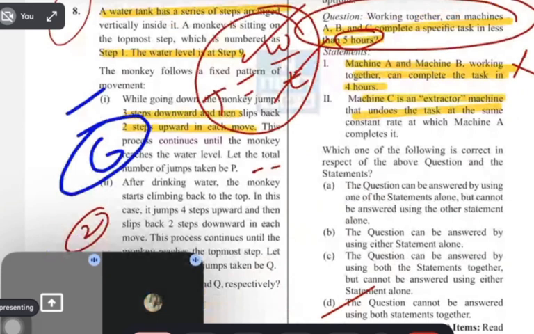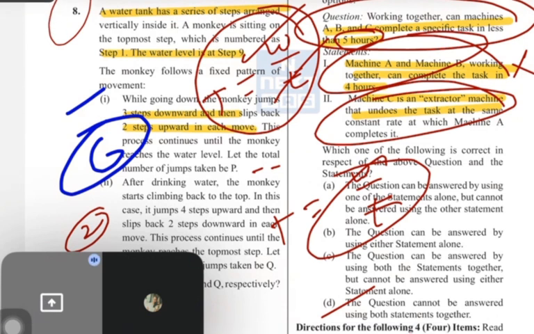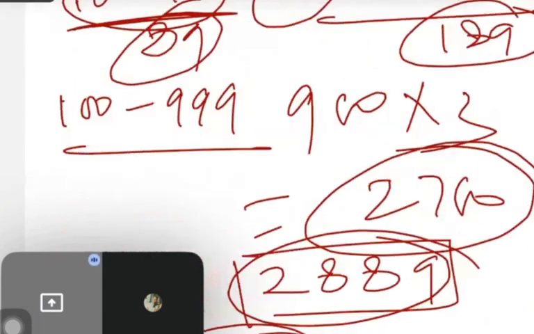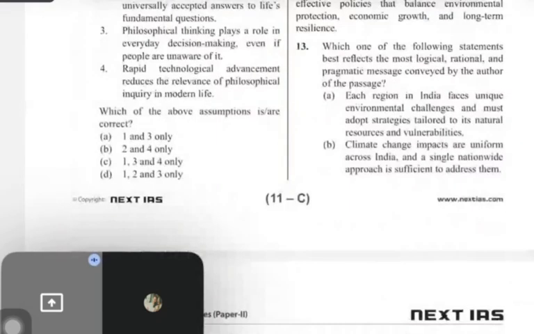Time equals work upon efficiency. Here nothing is given, nothing is given. How can I get the answer, guys? Because I have done a lot of practice, that's why I understand. But you guys have not done, so that's why you will take the time. You watch this video again, guys, and you will understand what I'm trying to say.